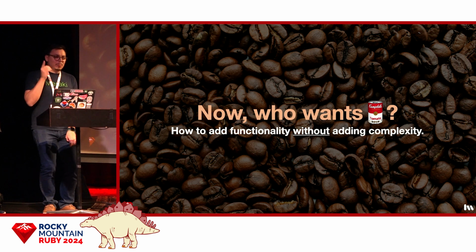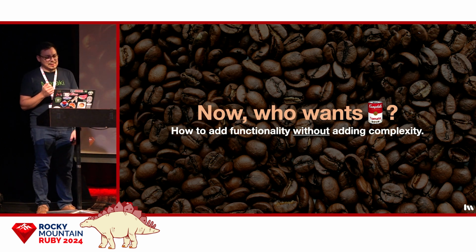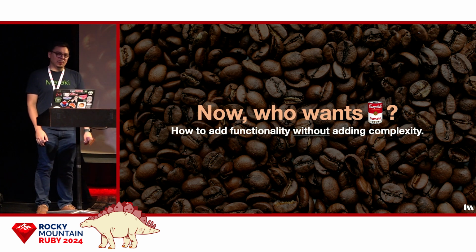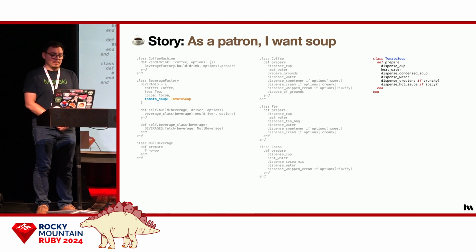Except that there was a reason why we did all this. We needed to add soup to our coffee machine. And we wanted to do so without making it more complex. So here's where we left off. Just add some soup. There you go. I'm going to pause and let you take a look at it. So adding soup did not require us to change any of the existing methods.